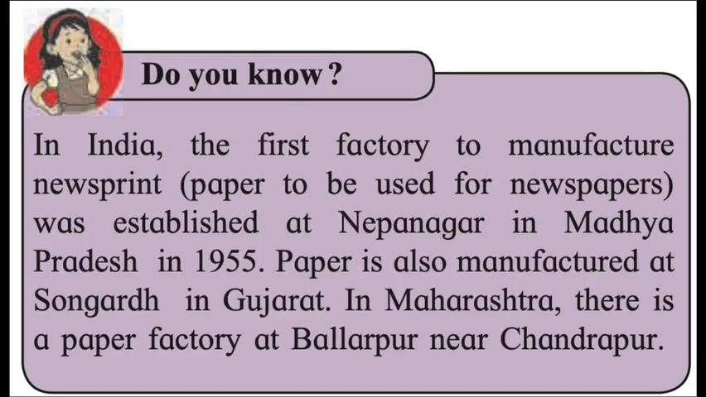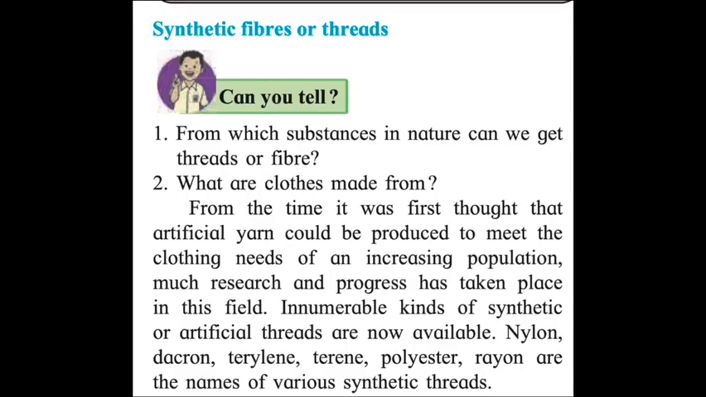Now students, in India, the very first factory to manufacture newsprint, newsprint means paper that is used for newspapers, was established at Nepanagar, which is in Madhya Pradesh, in 1955. Now paper is also manufactured at Sanand in Gujarat, and also in Maharashtra there is a paper factory at Ballarpur near Chandrapur.